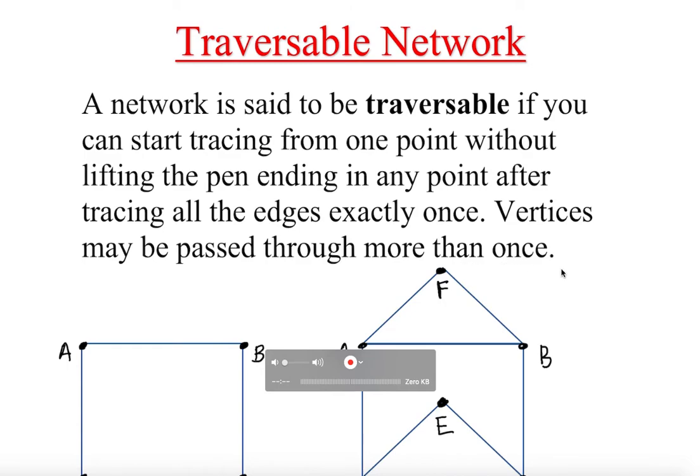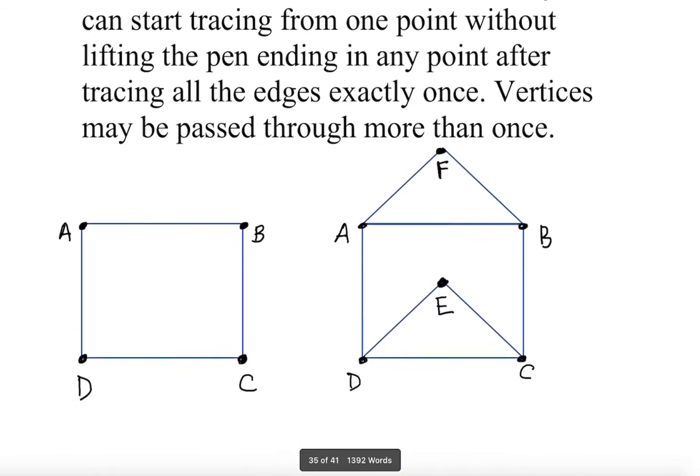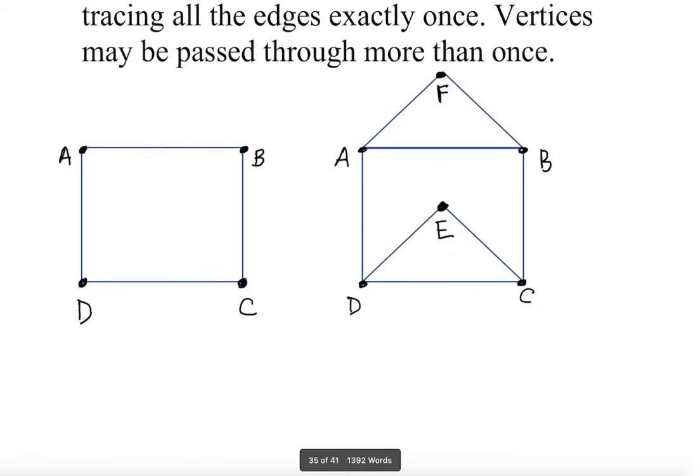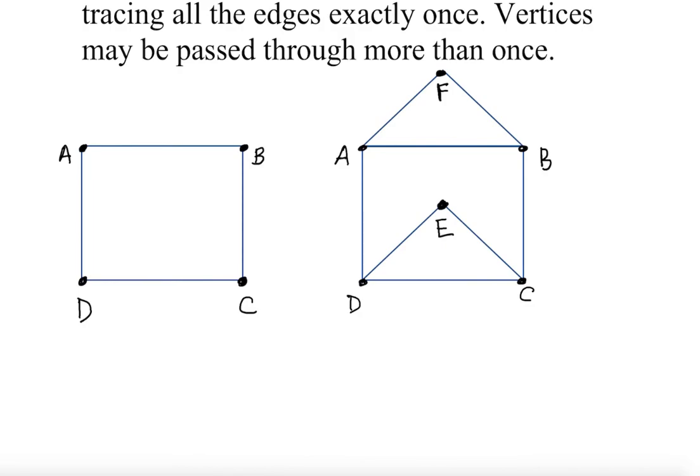Okay, sometimes we don't really have to do all this. We're going to find a shortcut. So the bottom line is, if any graph or any network is given, and we said the network is connected, you want to see if you can trace starting from one point, going through all the edges, and come back to the same point. Well, it doesn't have to be the same point. You can end anywhere, as long as you start anywhere. A to D to C to B, and you did go through all the edges, that's what matters. So you can cross the vertices more than once, but edges only once. You cannot cross edges more than once.